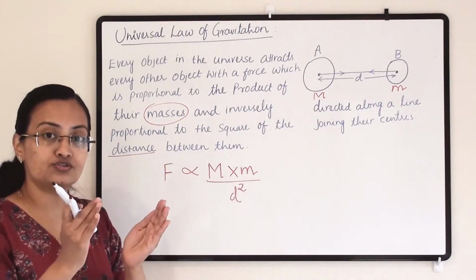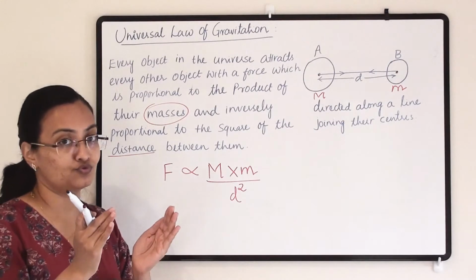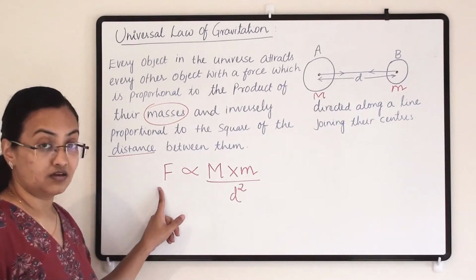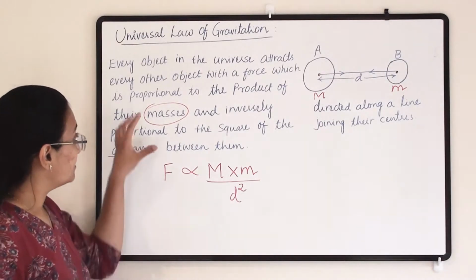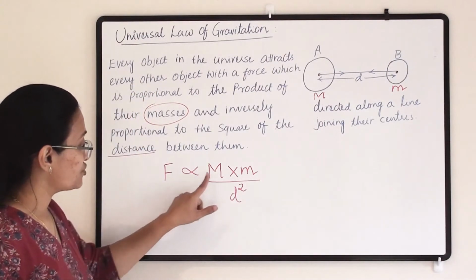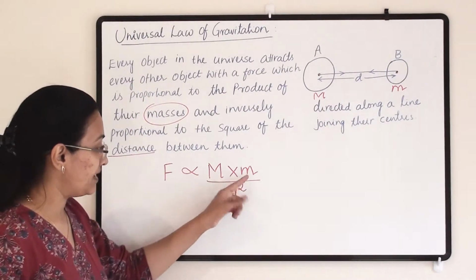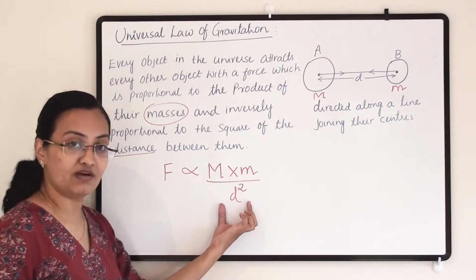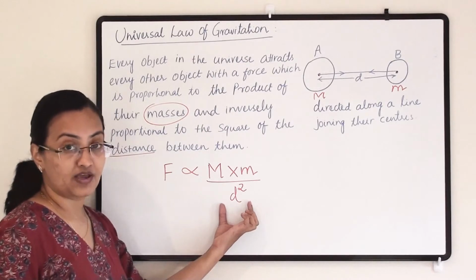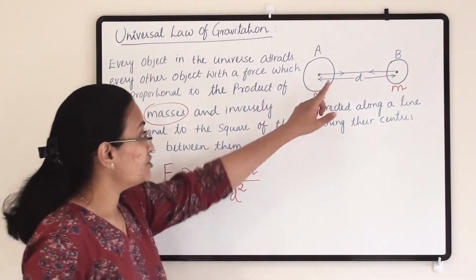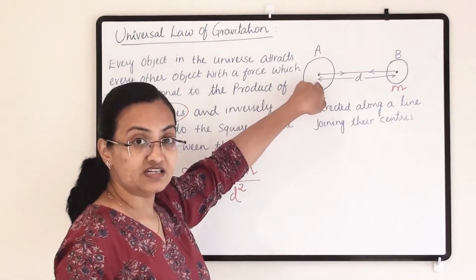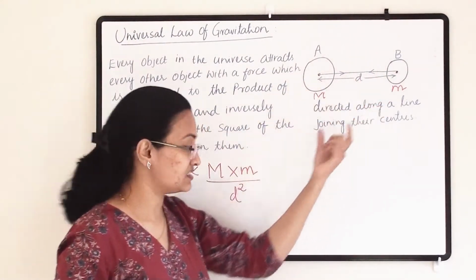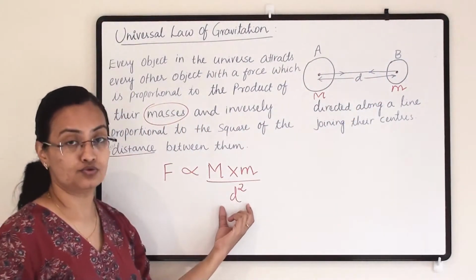If they are closer to each other, their attraction force will be more. So F is proportional to capital M times small m, divided by the distance d squared, where the distance is calculated from the center of one object to the center of the other.